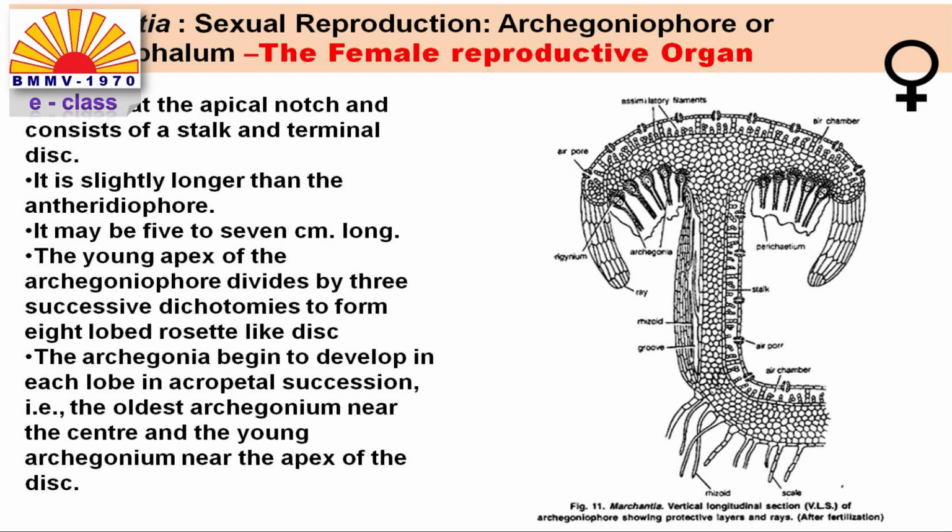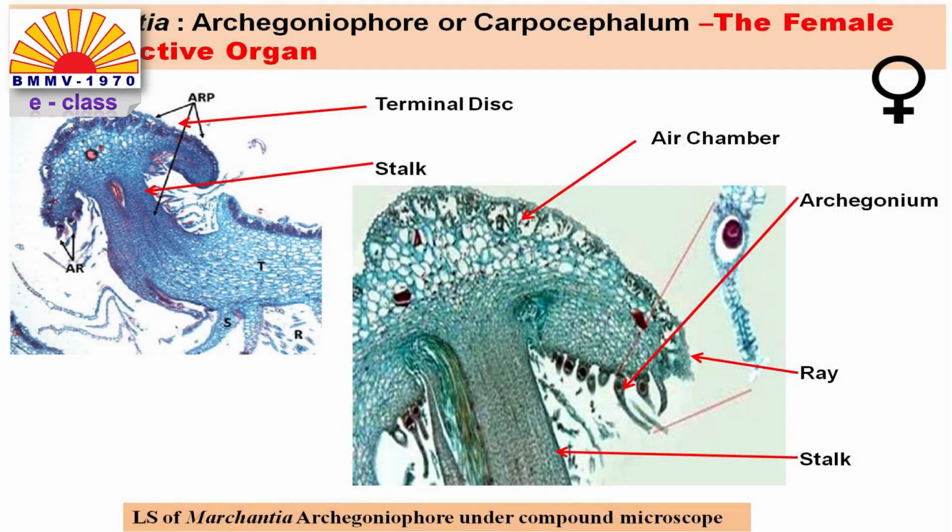The archegoniophore is slightly longer than the antheridiophore. It may be 5 to 7 centimeters in length. Here the archegonia begin to develop in an acropetal succession. That is, the oldest archegonium is near the center and the young archegonium near the apex of the disc. This is the microscopic image of the archegoniophore of Marchantia.